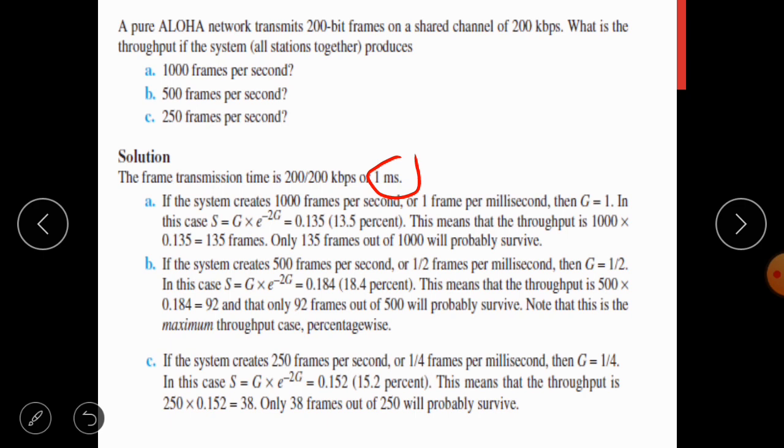So first we will consider the first case, 1000 frames per second. Here we know how to calculate throughput. Throughput can be calculated as S is equal to G into e power minus 2G. So first we have to calculate what this G is.